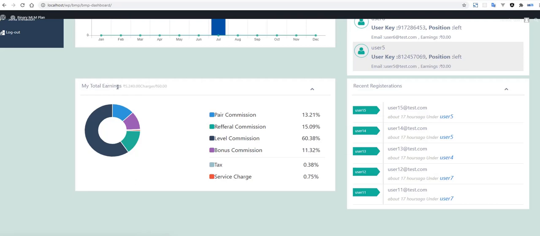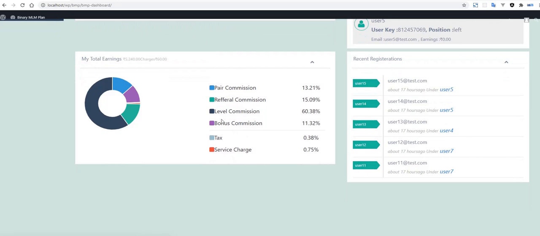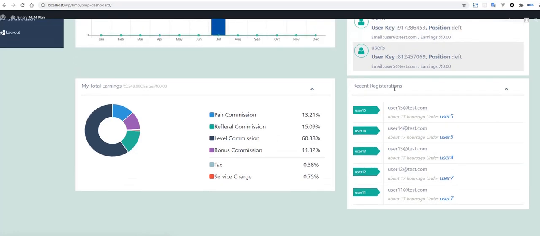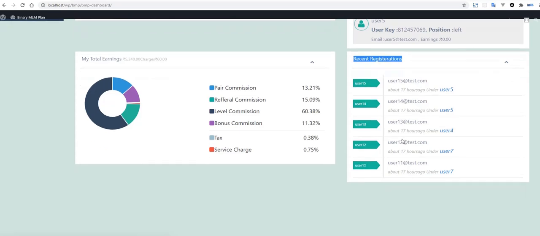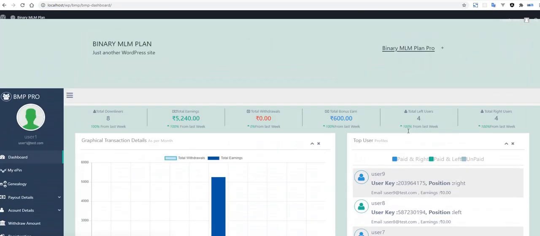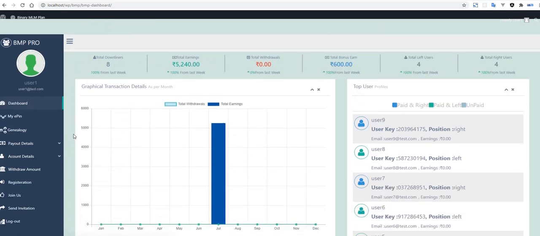Here my total earning is displayed, along with charges, etc. The pair commission, the referral commission, the level commission. Everything is given here: service charges, taxes, bonuses, level commissions, referral commission, etc. Here the recent registrations are represented, and this can be the same for each and every user. So this is the detail about the dashboard.